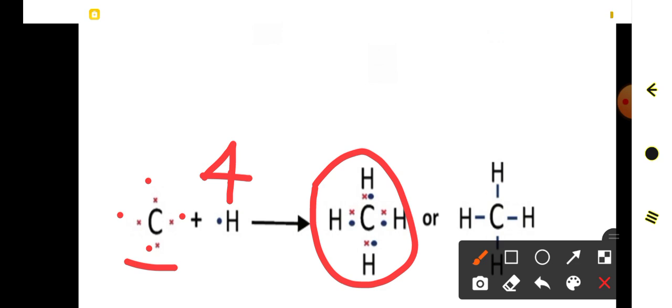Now count the bonds around the carbon atom. Look here, 1, 2, 3 and 4. So with this example, we can come to a conclusion that carbon is able to form 4 bonds by using its 4 valence electrons. So this nature of carbon is called tetravalency. With this I have planned to end this session. The remaining 3 features of carbon we will discuss in the coming online class.